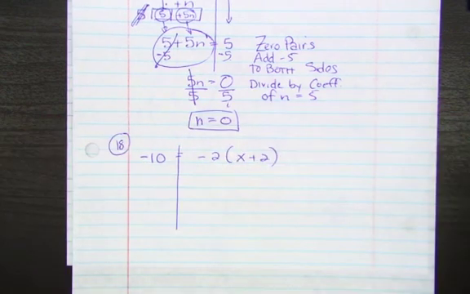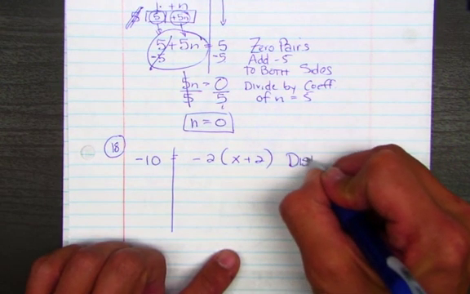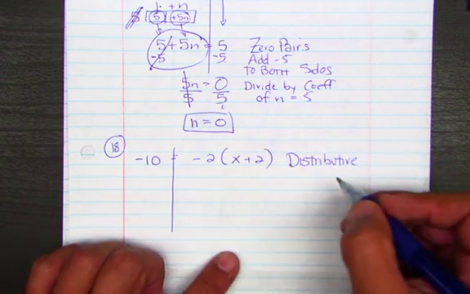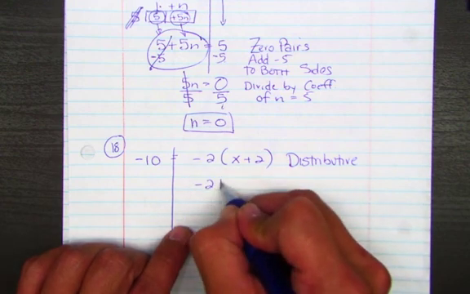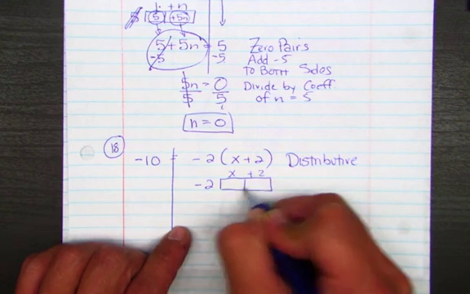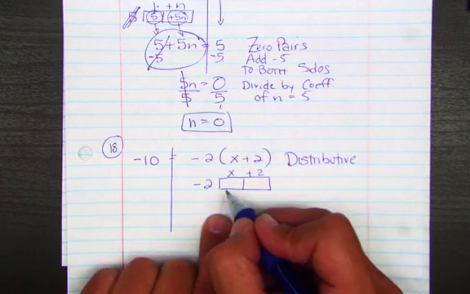There we go. So what do we do? What do we do? We crank that distributive property. Distributive property. Go ahead. You got it? You guys got the distributive property? Okay, what's my answer on the first one? I'm waiting.